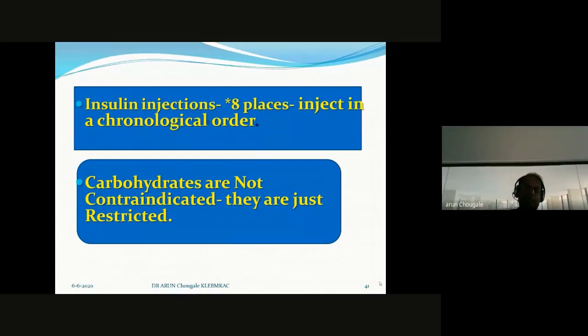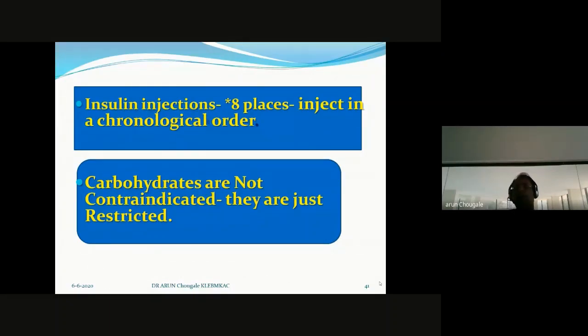Insulin injections, so this is one more important practice. You have to ask the patient to select 8 places. Those 8 places, inject in a chronological order. If injected regularly in one place, there may be a chance of hypertrophy of the muscle. The expected dose of insulin is not absorbed if hypertrophy of muscle exists. That's why insulin injections should be taken in 8 places in chronological order.